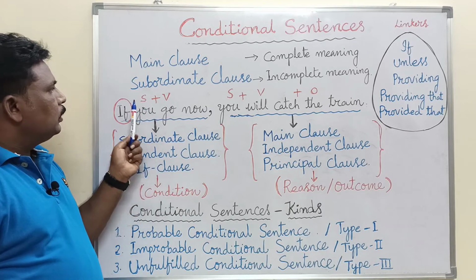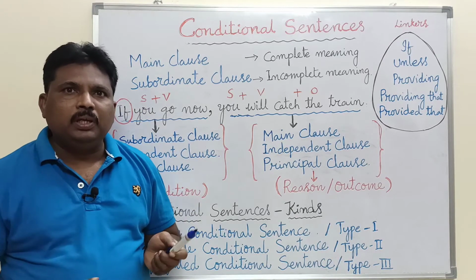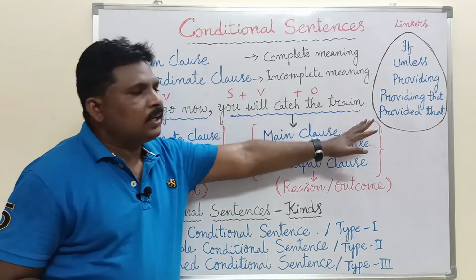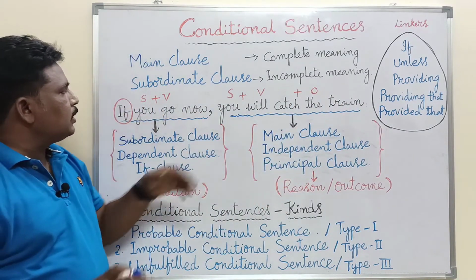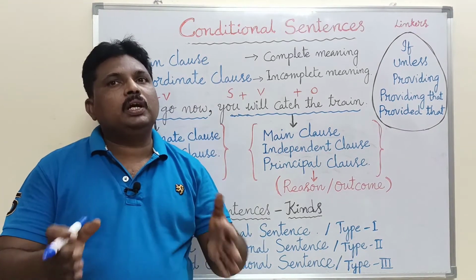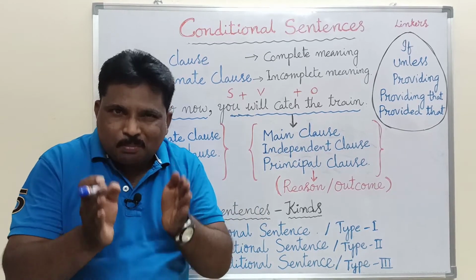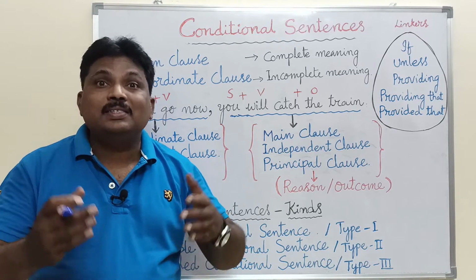This clause has a subject and verb, and it does not give complete meaning. For a while, imagine this clause is not there. Just read the clause. If you go now, we know the meaning of this, but it gives only some meaning. If you go now, what happens? What is the result?